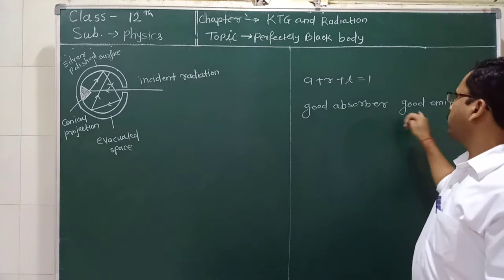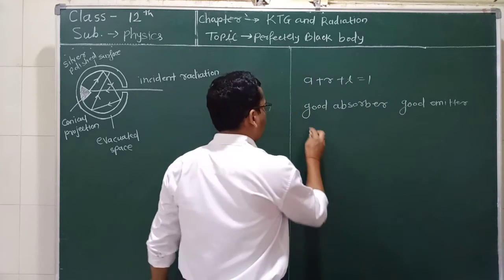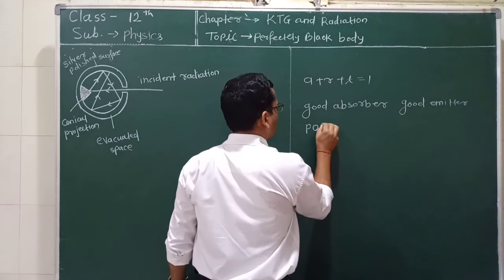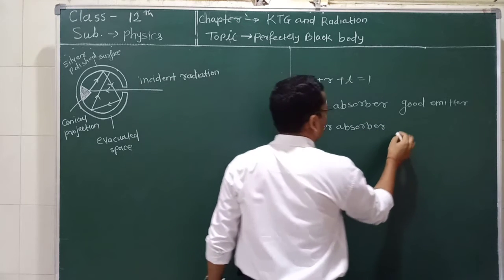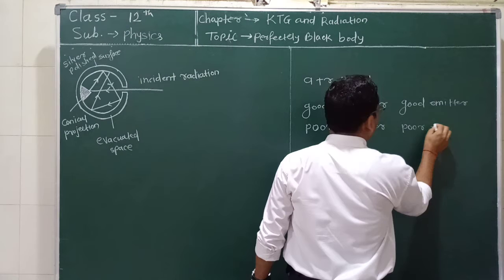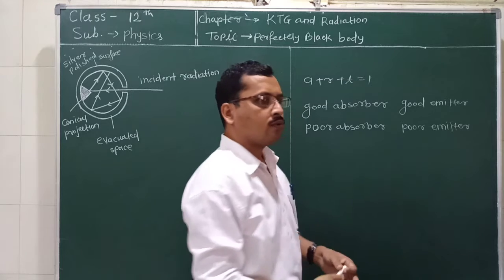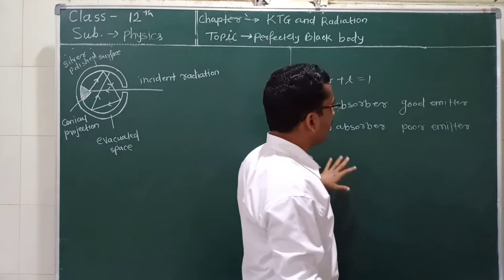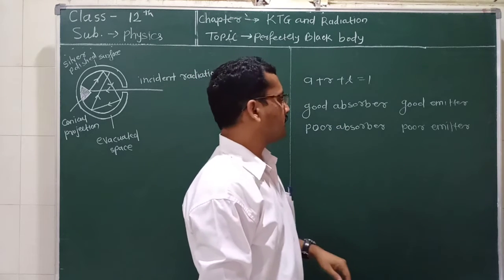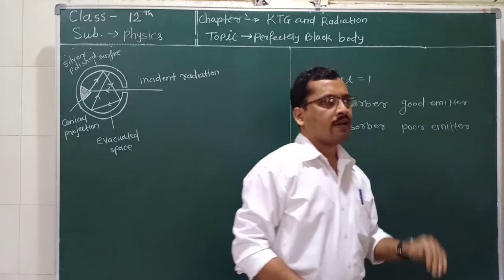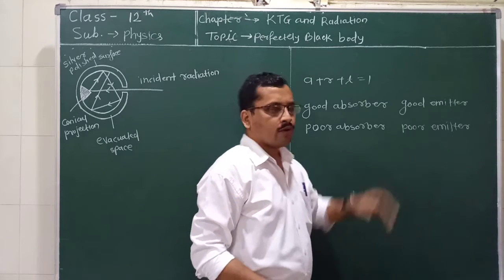So a good absorber is a good emitter, and we can say vice versa, a poor absorber is a poor emitter. Okay. So these are the assumptions we can make easily, that when a body absorbs maximum heat radiation, it can also emit the heat radiation, and if it is a poor absorber, it is a poor emitter.